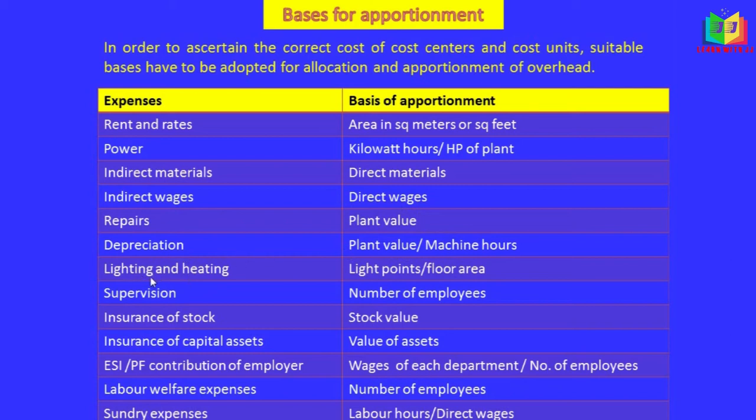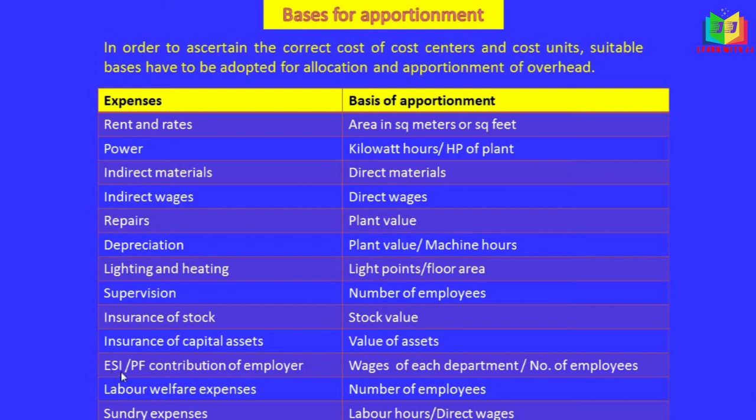For lighting and heating, light points; if light points are not there, we can consider the floor area to apportion that. Supervision is based on the number of employees. For insurance of stock, the value of the stock is taken for apportioning. For insurance of capital assets, it may be machinery, a building or any other thing, the value of the concerned asset will be taken as the basis.